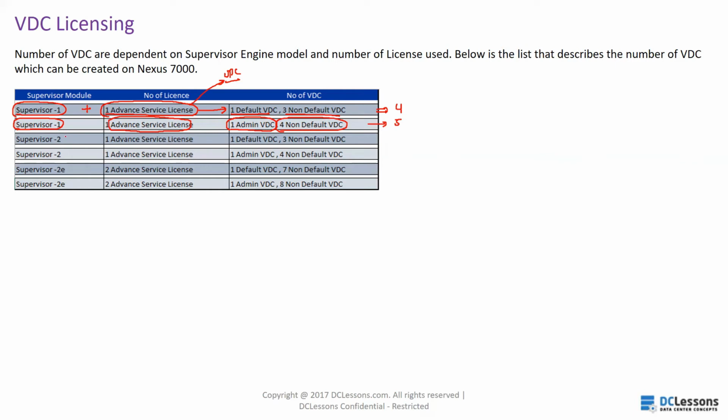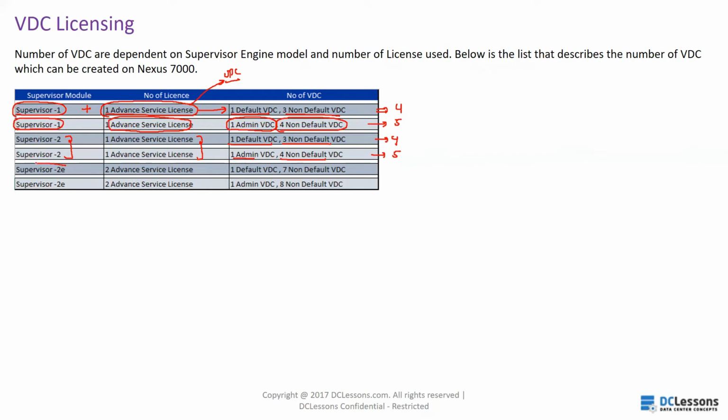Now if I choose the supervisor 2 and I'm using the same advanced service license, I can use one default VDC and I can create 3 non-default VDCs. So again 4. And if I'm going to use the admin VDC, I will create 4 non-default VDCs.